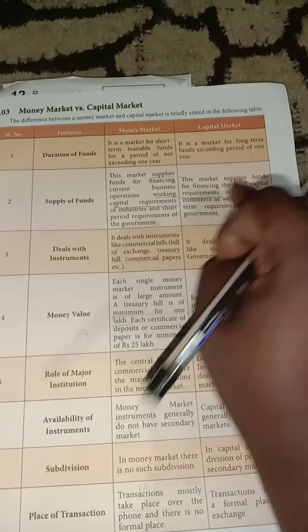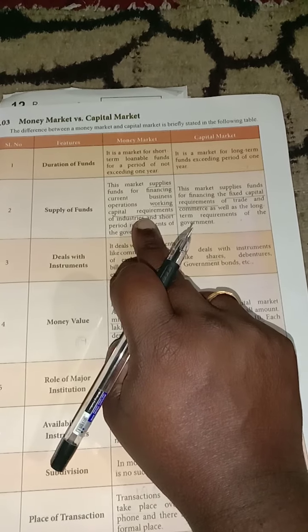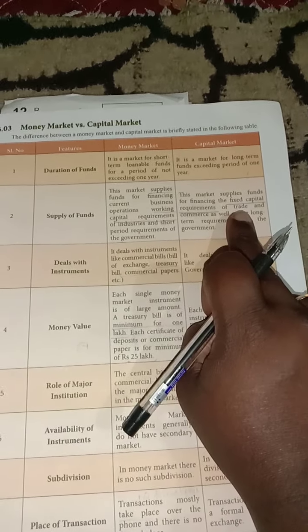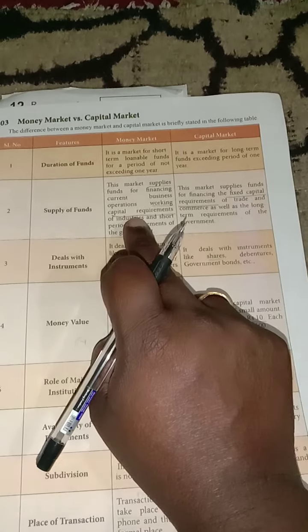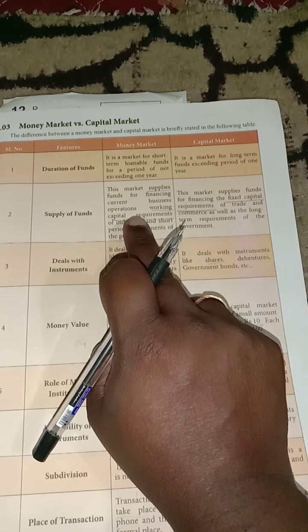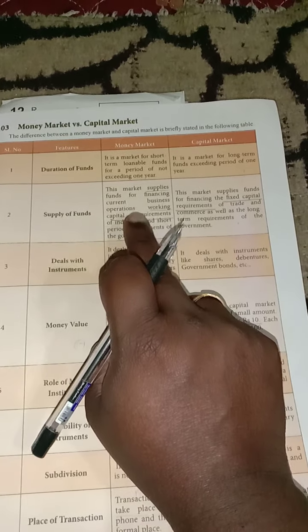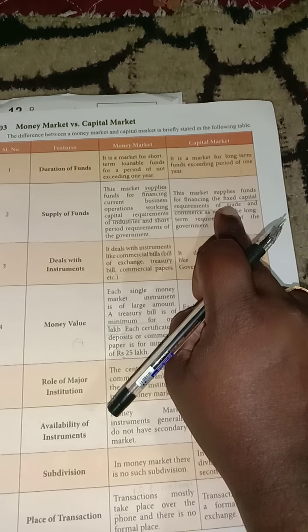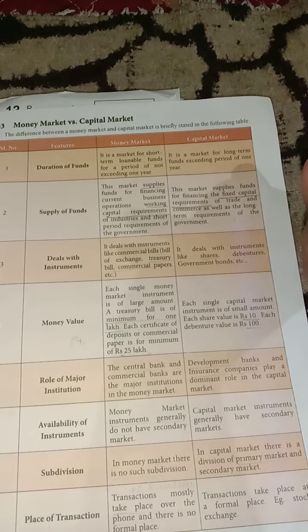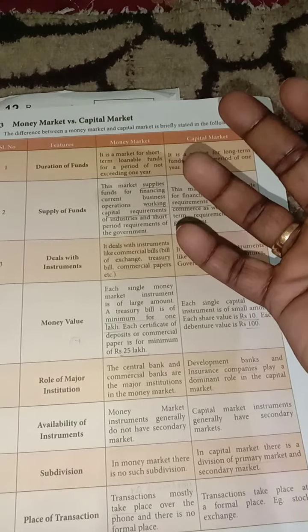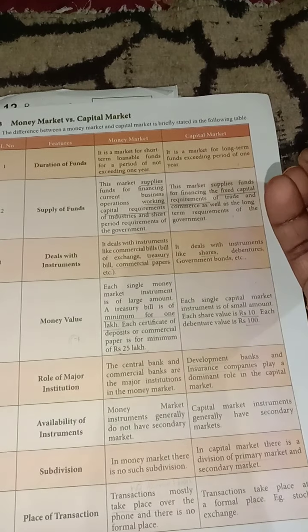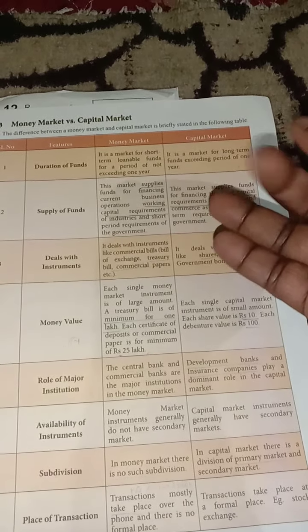Did you understand, guys? So the money market supplies working capital, and the capital market supplies fixed capital. Working capital meets the day-to-day expenses. Fixed capital is a long-term requirement, like bulk quantity machinery and land.